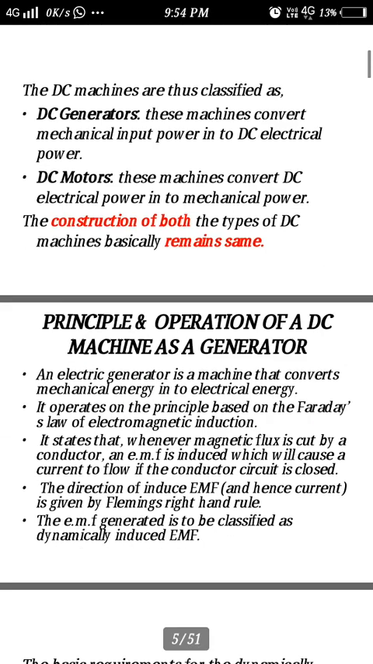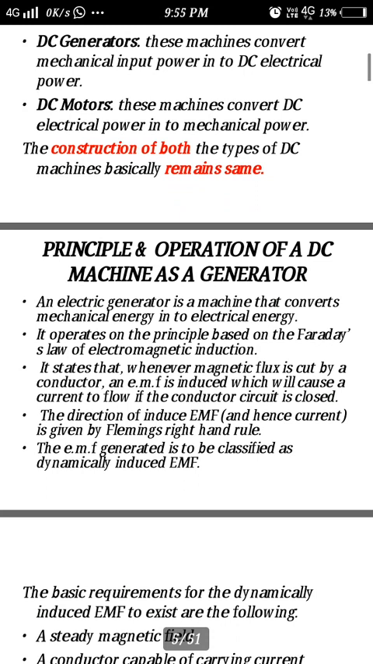The principle and operation of a DC machine which is operated as a generator. Okay, so we already discussed that a single machine can be run as a generator as well as a motor. First, we are going to study an electrical machine which is going to run as a generator. An electrical generator is a machine that converts mechanical energy into electrical energy. It operates on the principle based on Faraday's law of electromagnetic induction.